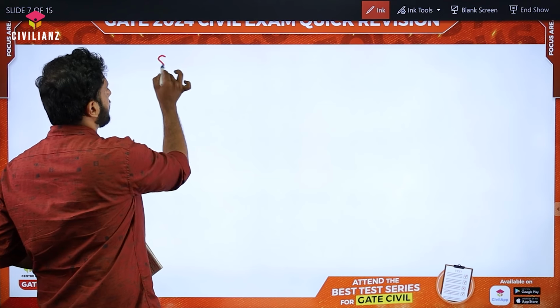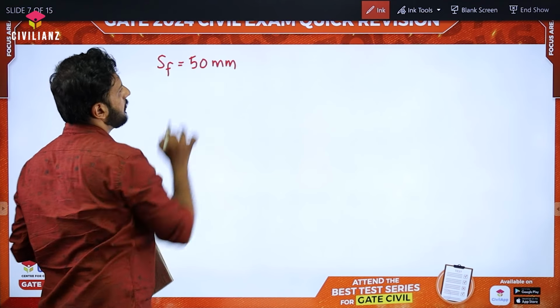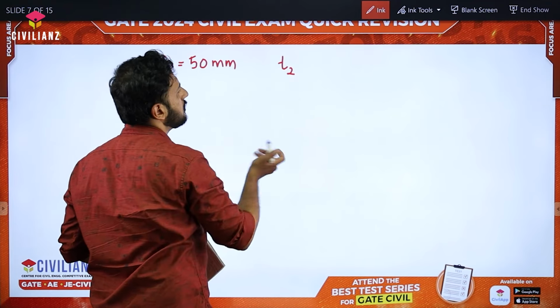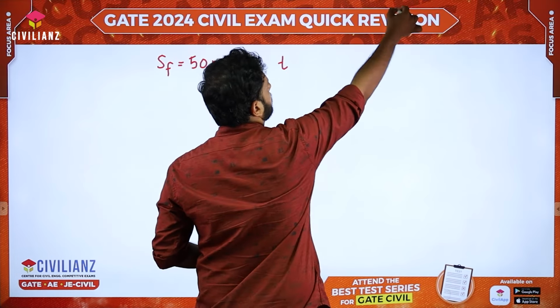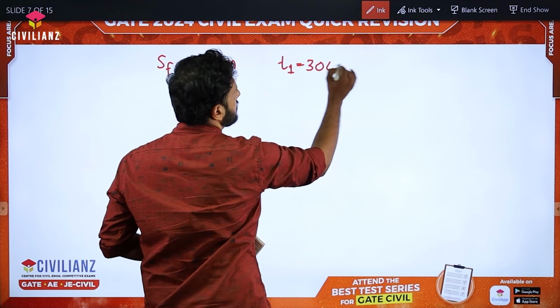The ultimate settlement, I can put it as S_f, is given as 50 millimeter. So given that at a time, let me put it as T1, this T1 is 300 days.